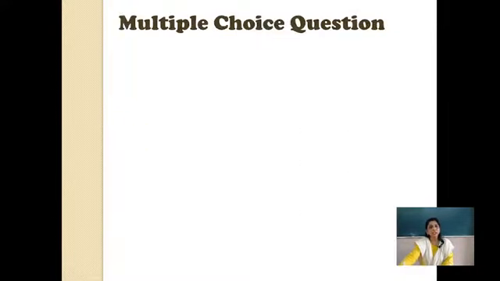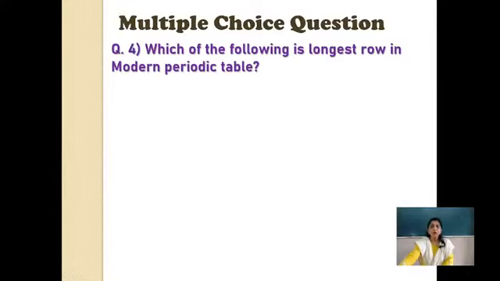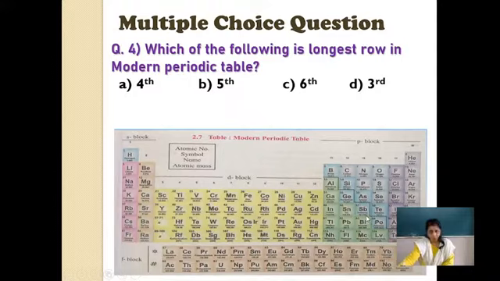Let us go to the next question. Which of the following is the longest row in the modern periodic table? Longest row. Row is series, which is equal to period. Remember this. Okay. Fourth, fifth, sixth and third. Some children must have kept the answer ready. Before I explain, if you have done it, well and good. If you have not, this is a clue for you. So the table is in front of you. Which is the longest row?